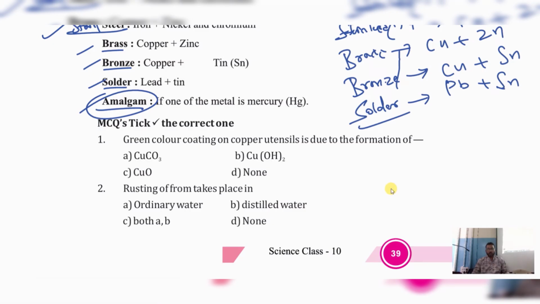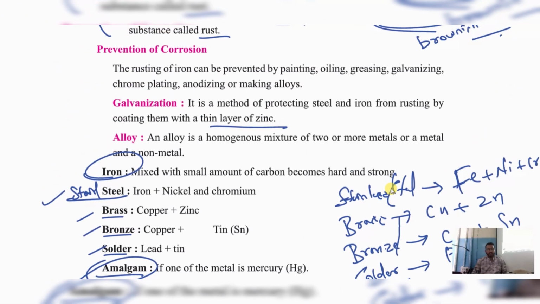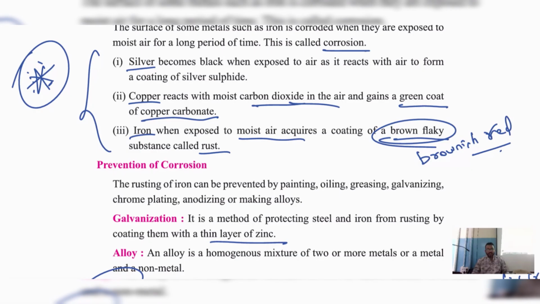Green color coating on copper utensils is due to the formation of copper carbonate, copper hydroxide, copper oxide, or none of these. Where did we study this? Copper reacts with moist carbon dioxide in the air and gains a green coat called copper carbonate. Because of copper carbonate, the green coating has formed on copper. Because of silver sulfide, a black coating has come on silver. Clear?